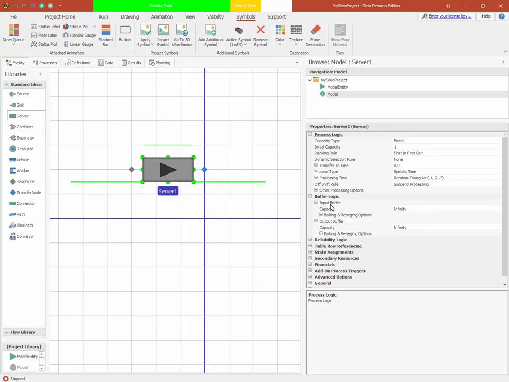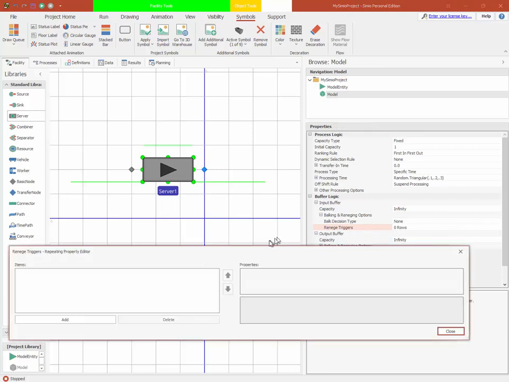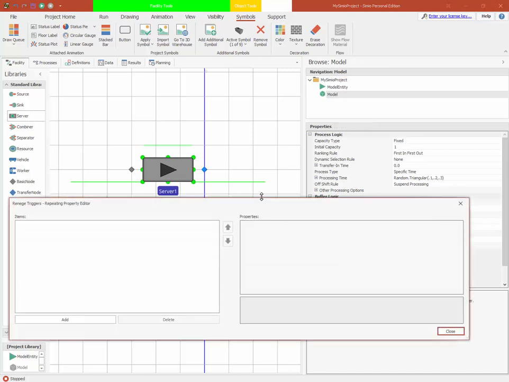You can see we have the buffer logic for the input buffer and the output buffer. We have capacity, and if it's set to infinity, then there's no notion of balking because you have infinite capacity. We also have options here where we can specify the reneging triggers. Let's go over that first. It's a repeat group because there are multiple instances where I might want to renege.